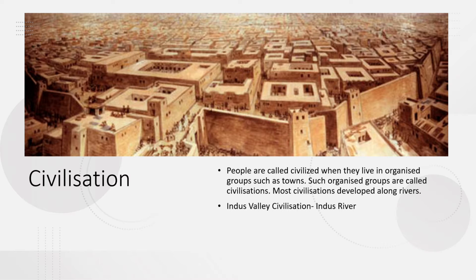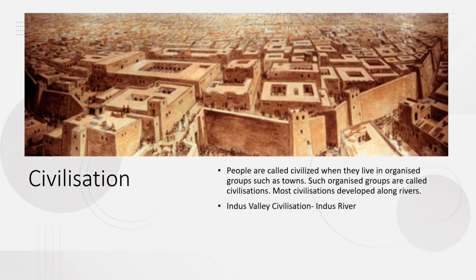Why? Because the rivers provided water for various needs. Water was used for various purposes, and this is why we see most of the ancient civilizations of the world flourished on the banks of rivers.